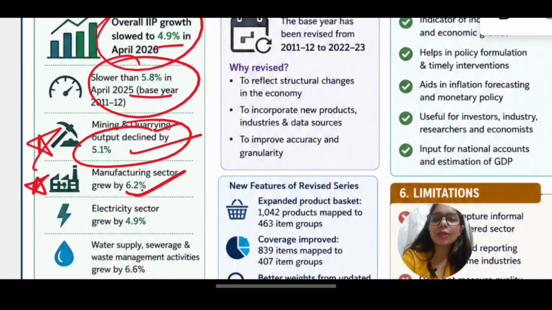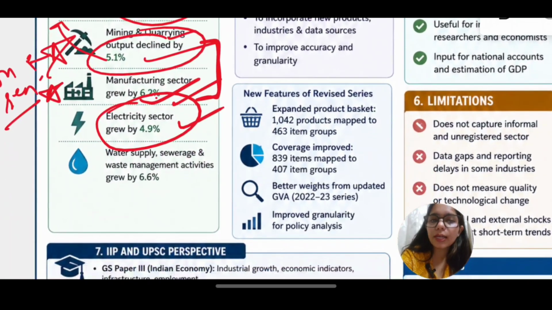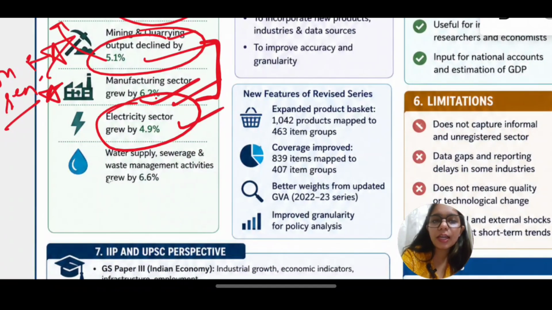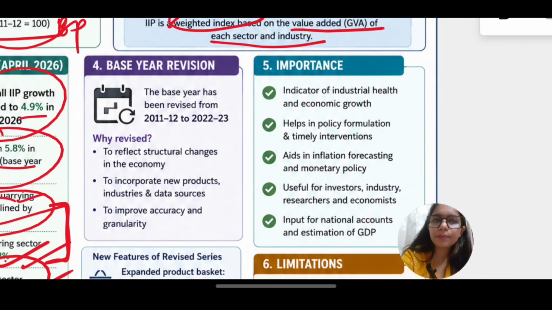Now this is a good indicator, since this makes us less non-renewable energy dependent. It is very important for India to cut down mining, at least phase it down, and to increase the manufacturing sector. Now electricity sector has also grown by 4.9%, which is around 5%. Then water supply activities have also grown by 6.5%.